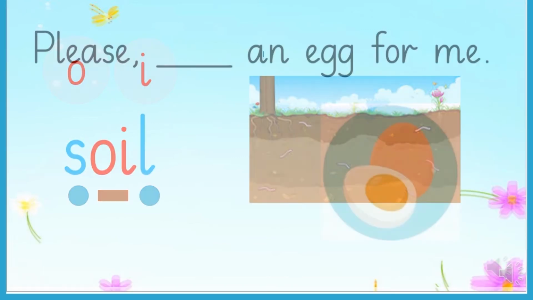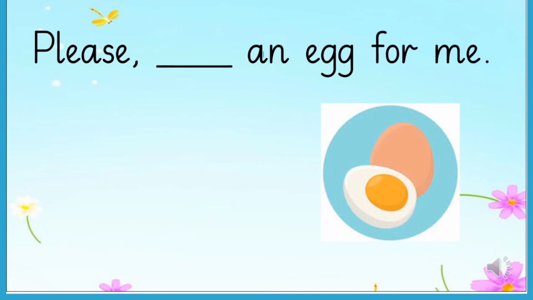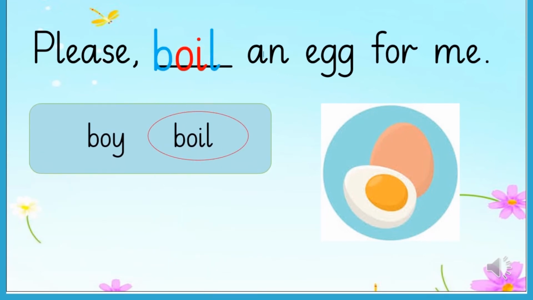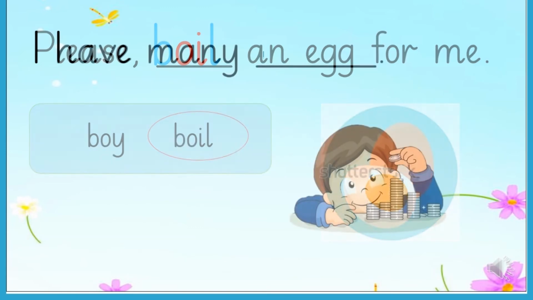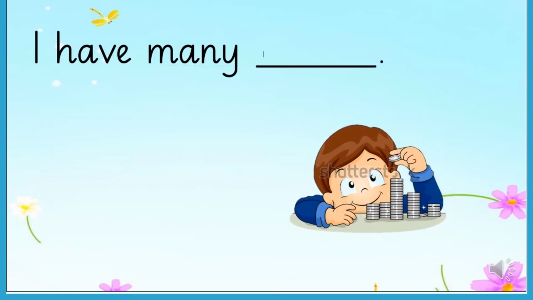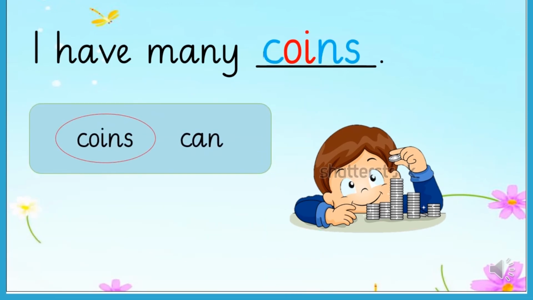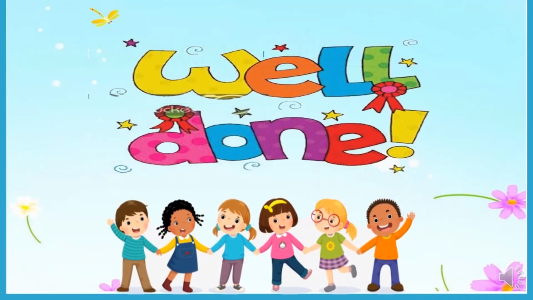Children, select an appropriate word. Please boil an egg for me. Well done. Boil. And this one. I have many coins. Good job. Well done, children. You are going very good.